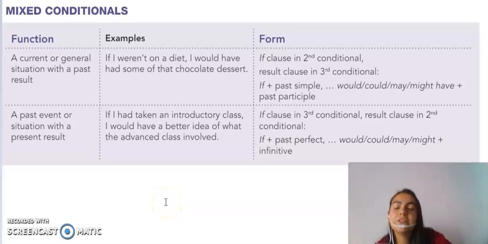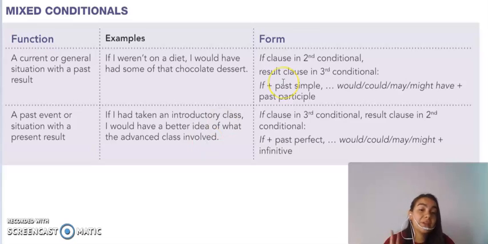So the next topic of unit number 4 is the mixed conditional. In the exams, they're not going to ask you just to write mixed conditional sentences, but they're going to ask you to use all the conditionals you have learned so far. So it will be like the zero conditional, first, second, third, and finally the mixed ones, right?